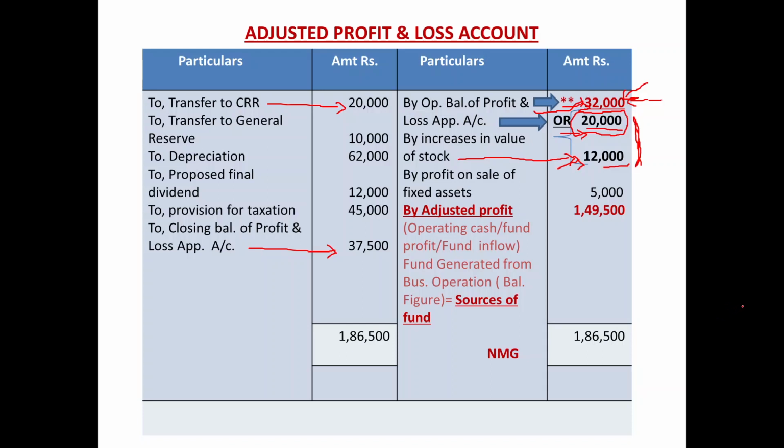I hope everything is very clear for this RPS process.